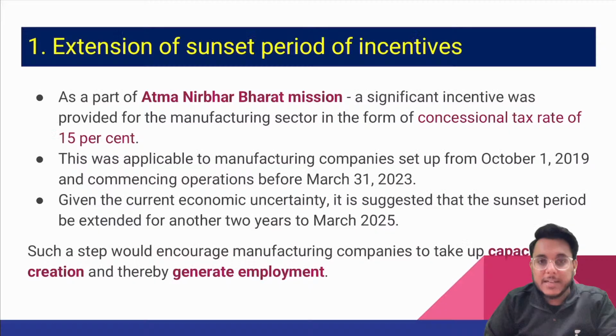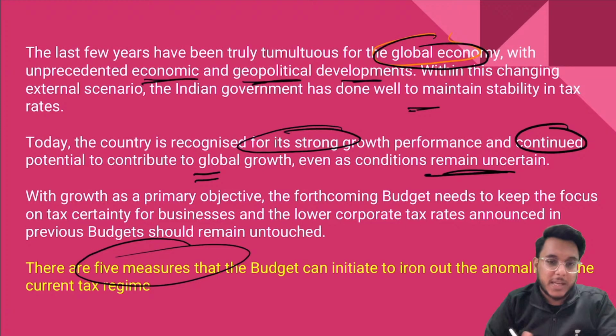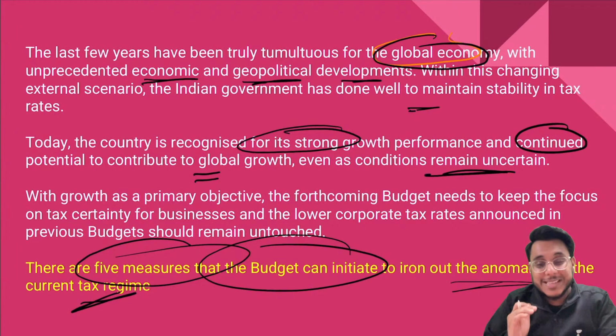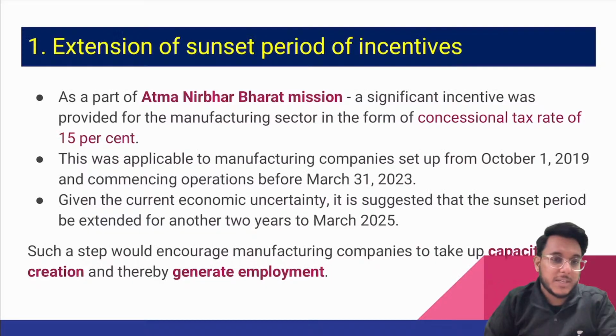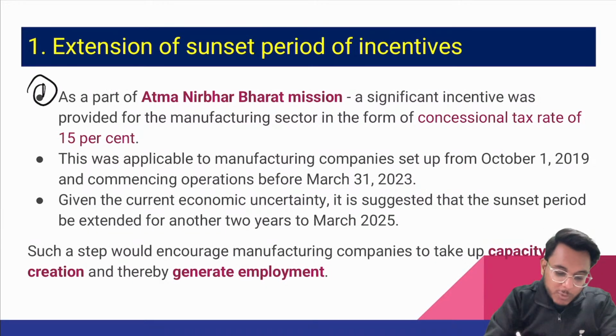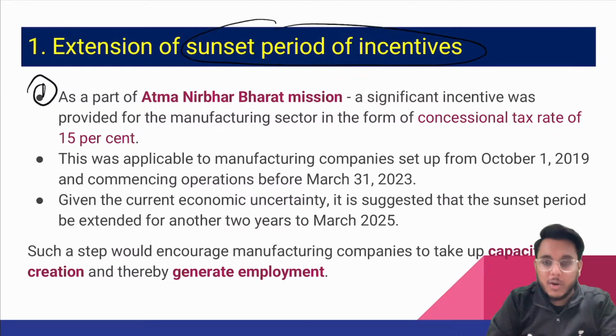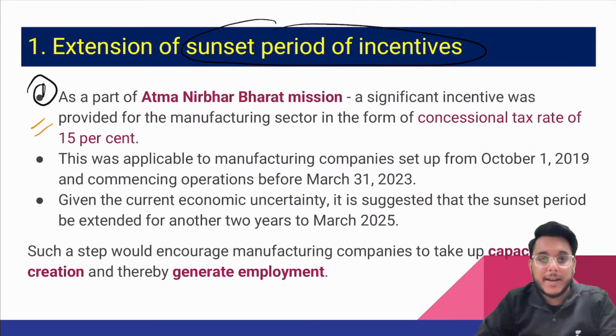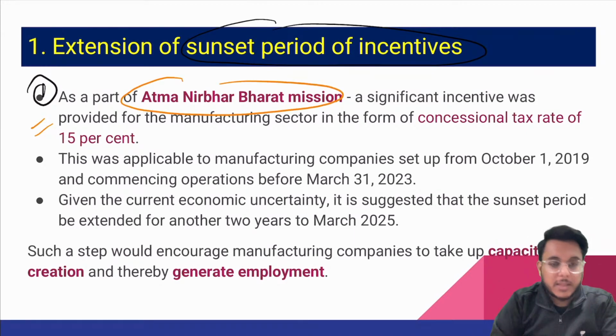Actually, in this article, 5 measures have been given for the budget to remove the anomalies in the tax structure. There are certain challenges in the tax structure, and those can be resolved and reformed by bringing these 5 measures. Number one, we need to extend the sunset period of incentives. Now, guys, see, when COVID-19 started, the government came out with a 20 lakh crore rupees fiscal package, and this package was named Atmanirbhar Bharat.